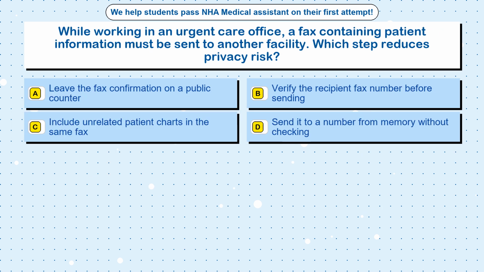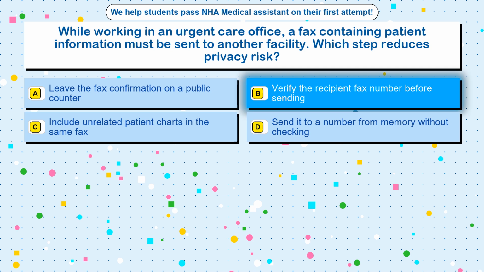Question 90. While working in an urgent care office, a fax containing patient information must be sent to another facility. Which step reduces privacy risk? Option A. Leave the fax confirmation on a public counter. Option B. Verify the recipient fax number before sending. Option C. Include unrelated patient charts in the same fax. Option D. Send it to a number from memory without checking.